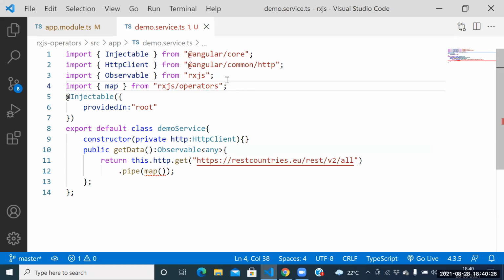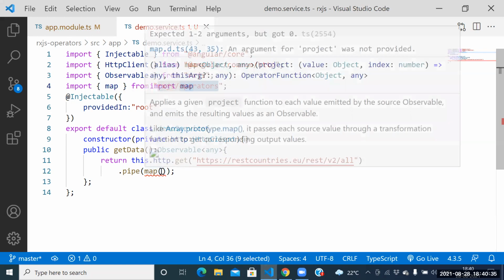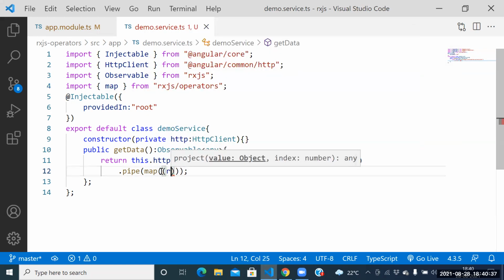Shanmupriya, can you please explain once again how to manipulate the result of observable with the help of which function? The map function, the map operator. Map function is present in where? See this one here. Let me explain here.